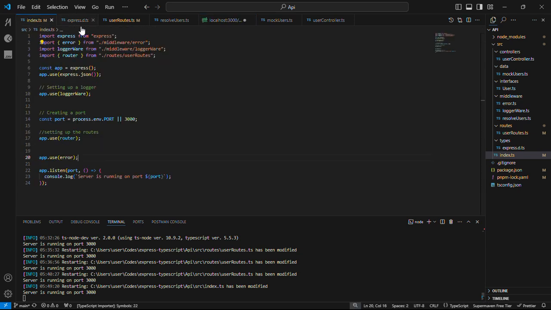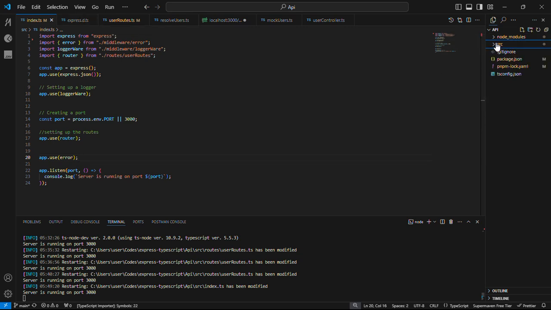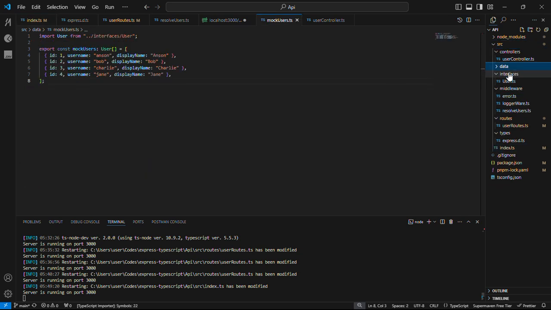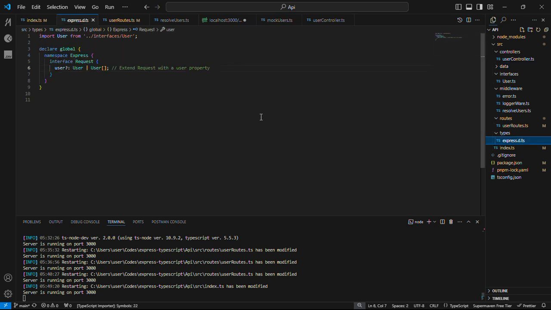If you notice, from the last video it wasn't looking this way, because I've stopped panicking. I set them correctly, the way a normal Express.js project is supposed to be arranged. You have your source folder, then controllers, then data. I'm not linking this to a database like MongoDB, so I'm just creating raw data and setting it all in data. Then the interfaces, the middleware, my routes, and my types. These types are for any types that I want to make global.